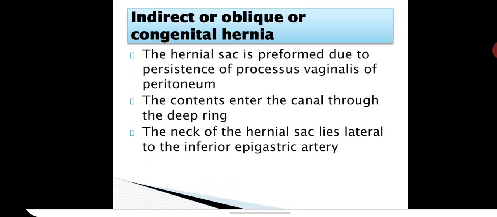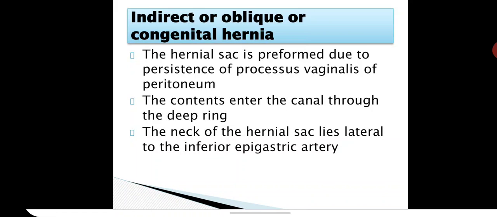Indirect or oblique or congenital hernia. What is this? You should remember it is the same path as the testis or the spermatic cord in the canal. So through that already existing pathway, this hernia will come. So that hernia will be called indirect, and usually it is congenital.